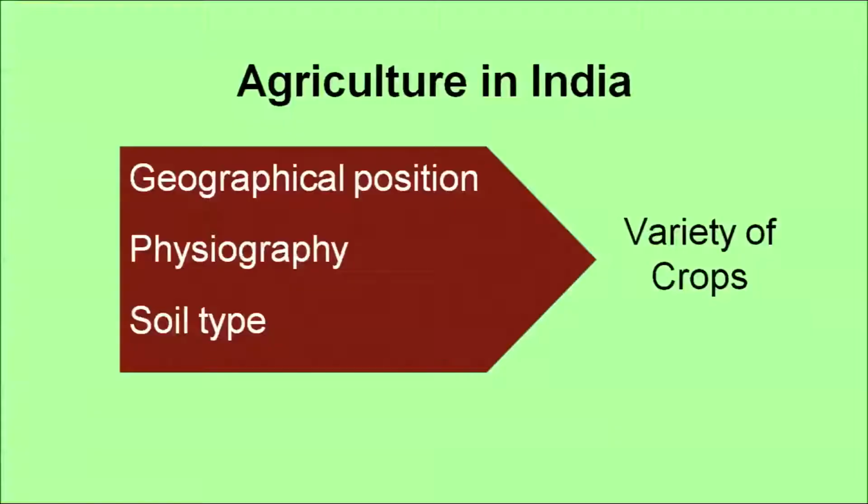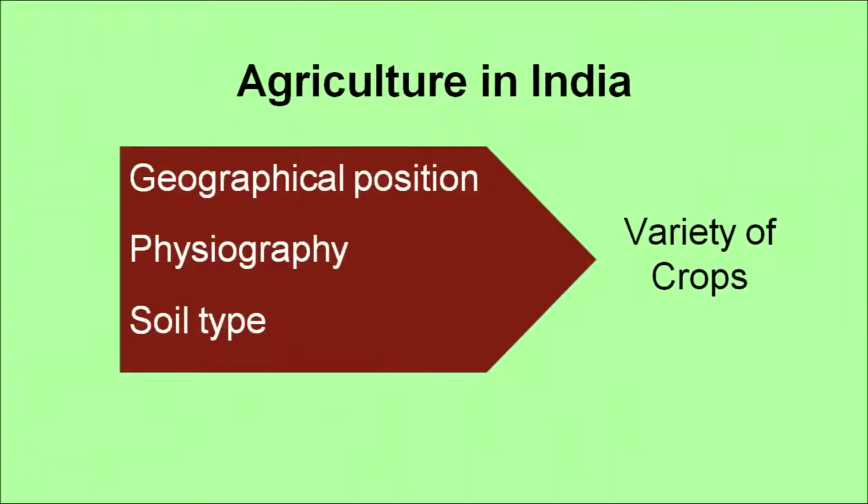We have plains, plateaus, mountains, coastal plains, and hills also. All these different types of physiographic features help us in growing the variety of crops that we have in our country. Then a different kind of soil type that we have.